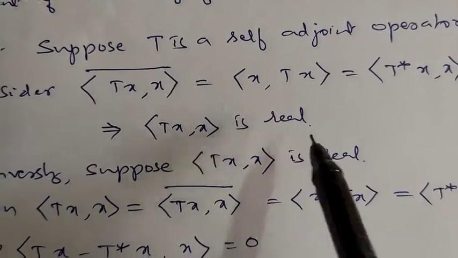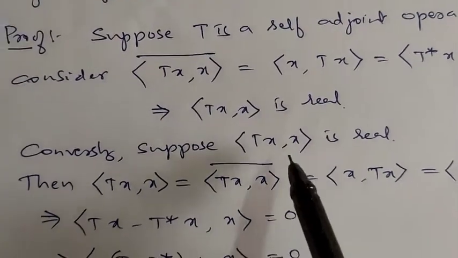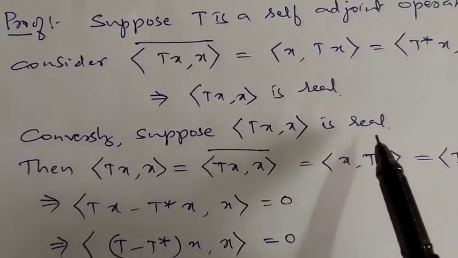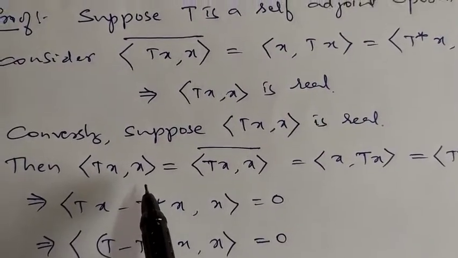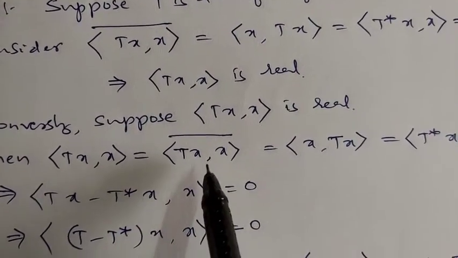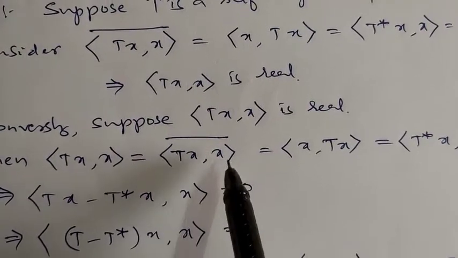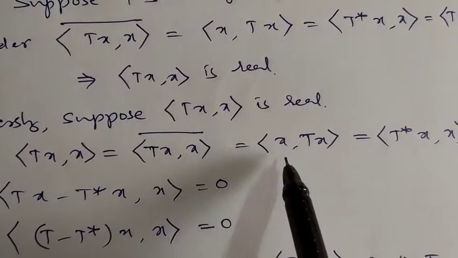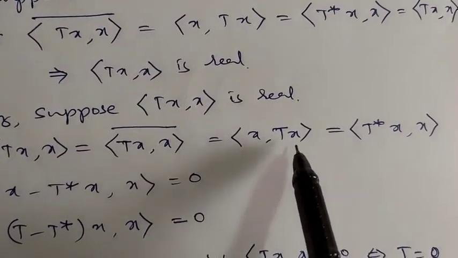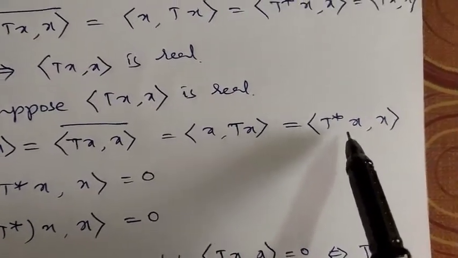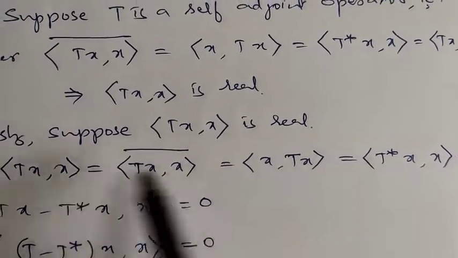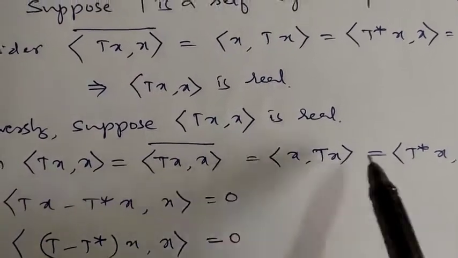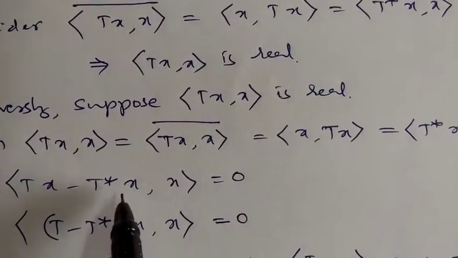Conversely, suppose the inner product of T(x), x is real. Then the inner product of T(x), x is equal to its own conjugate. This is equal to the inner product of x, T(x), which equals the inner product of T star of x, x. Transferring this term to the left-hand side, the inner product of T(x) minus T star of x, x is 0.